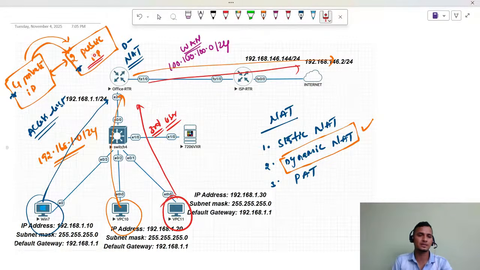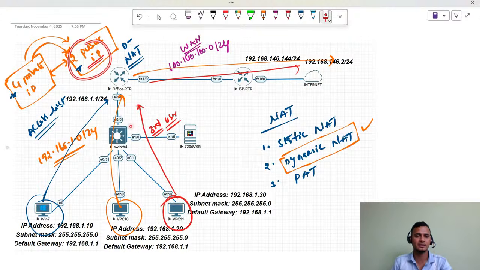Whenever the public IP is exhausted, whichever connection is coming from the LAN, that user has to wait for some time. The existing connection has to be closed. Once it is closed, then it will take the public IP address and can go over the internet. It's a first come, first served scenario.